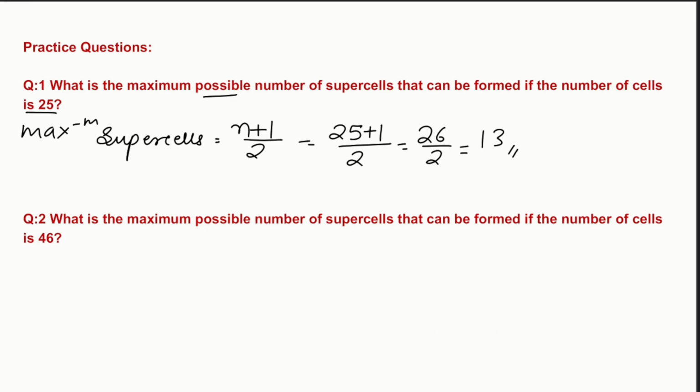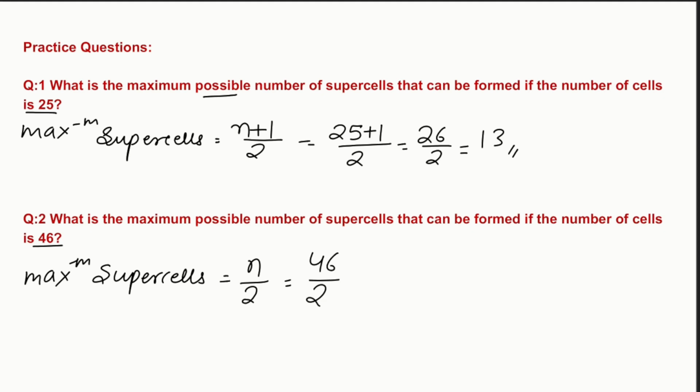Now the second one: what is the maximum possible number of supercells that can be formed if the number of cells is 46? Now 46 is an even number. So for an even number, the formula for the maximum number of supercells is n by 2, where n is an even number, and here the value of n is 46. So 46 divided by 2 is 23. So the maximum possible number of supercells when the number of cells is 46 is 23. Thank you.